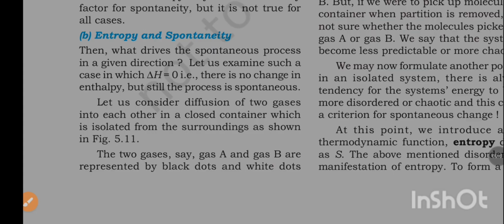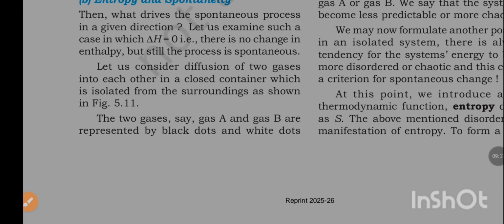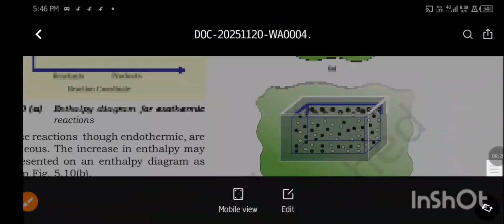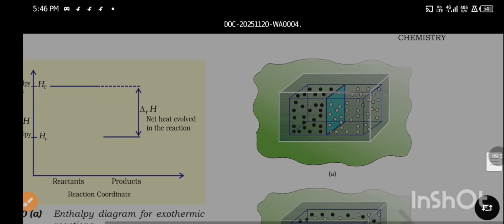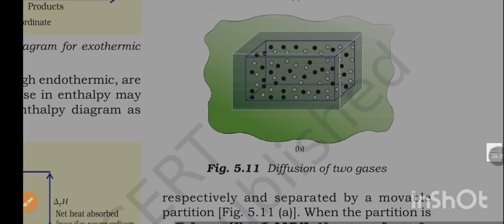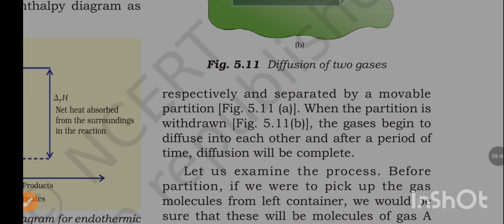Let us examine such a case in which del H is equal to 0. There is no exchange in enthalpy, but still the process is spontaneous. Let us consider diffusion of two gases into each other in a closed container which is isolated from the surroundings. As shown, the two gases, say gas A and gas B, are represented by black dots and white dots. See these diagrams. Diffusion of two gases separated by a movable partition.